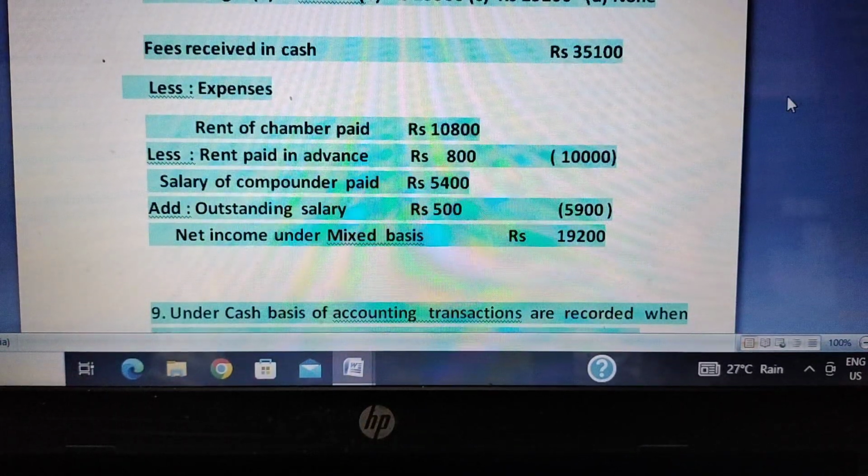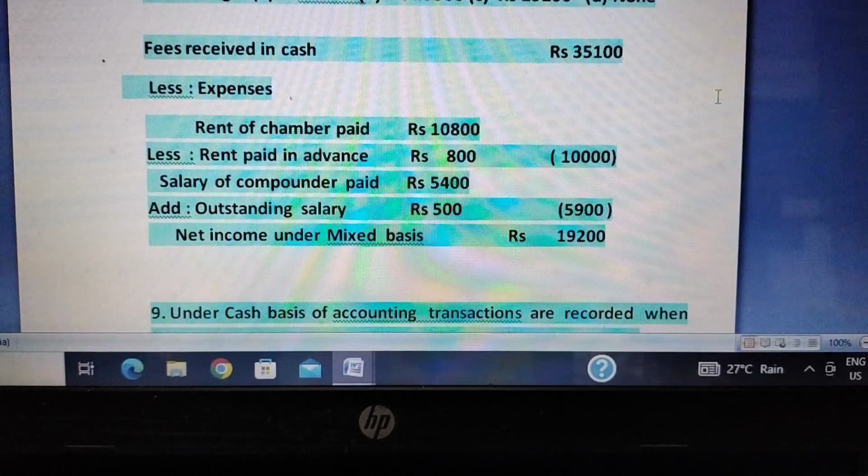If you follow cash basis, it was also not included. So while determining income, we follow cash basis, so only the cash received will be included, that is 35,100. But while dealing with expenses, we have to follow the accrual basis. What has been paid is considered, and what is payable for the current year is also considered.